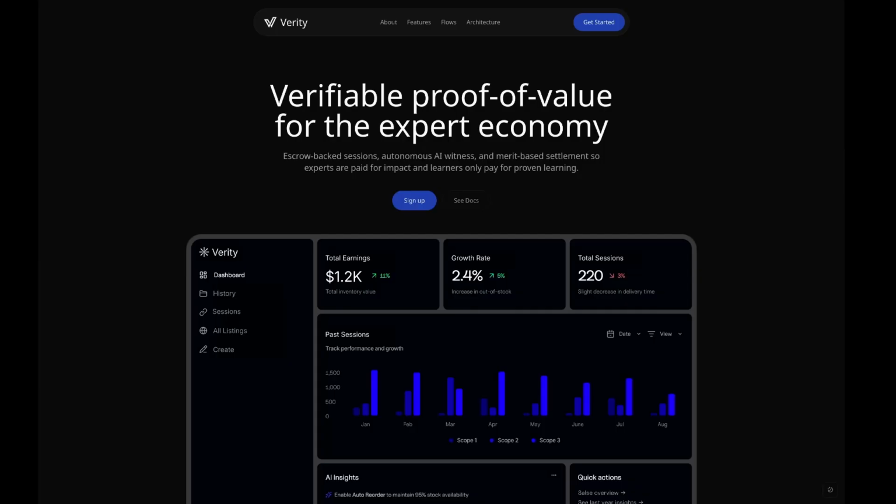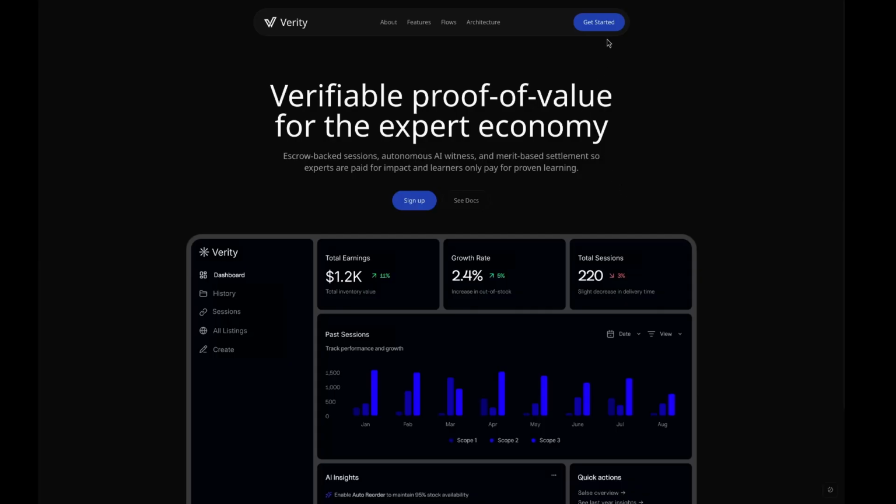Someone could book that session, and then we use Chainlink runtime environment workflows to verify after the meeting that the knowledge exchange that was promised to the learner actually happened, and that all the goals that were promised were actually completed. And only after that do we release the payment. And we also have a system where partial payments are released if only a part of the promised goals were completed. So we'll get into how the workflows work in a second. For now, let's look at how the platform itself works.